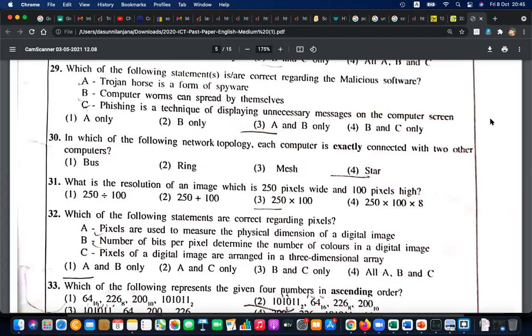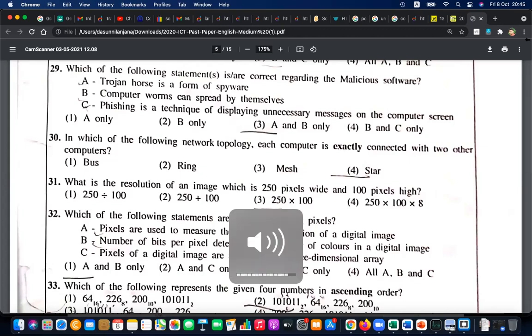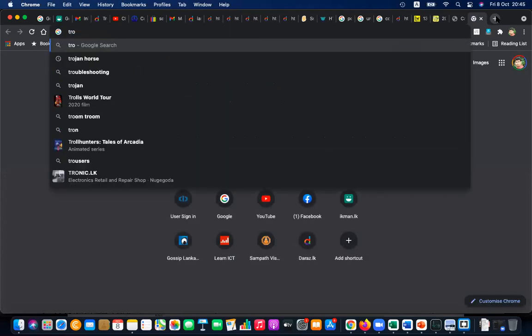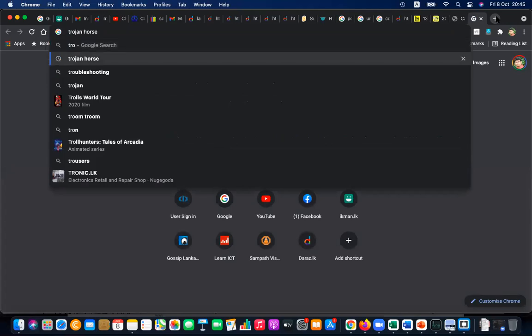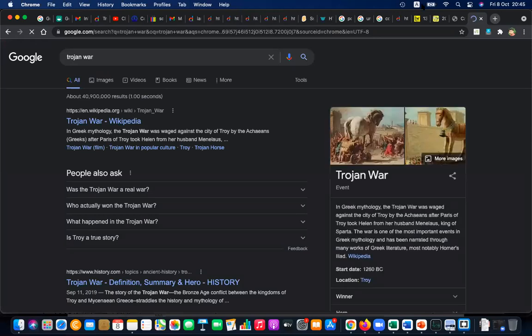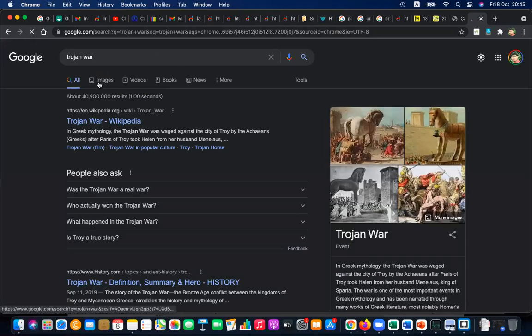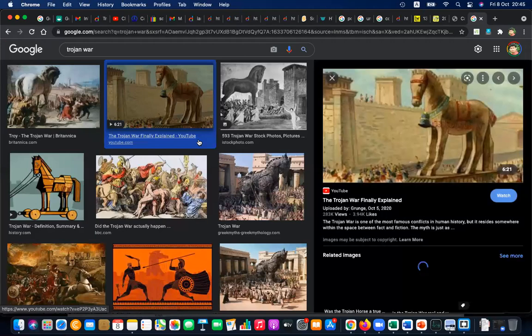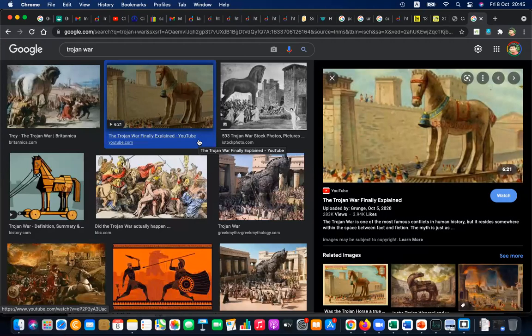So I think you can remember the Trojan War, right? There was something called the Trojan War in history. This is how the Trojan term came about. I think you have even watched films about it. In the Trojan War, there was a horse, a large wooden horse.